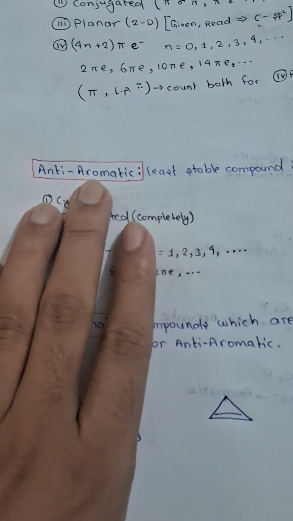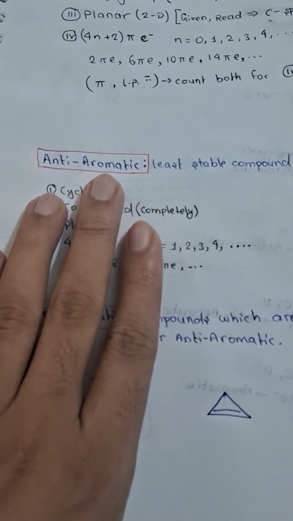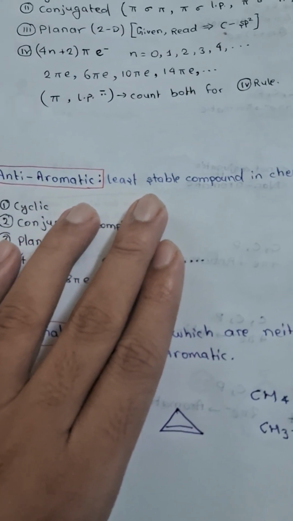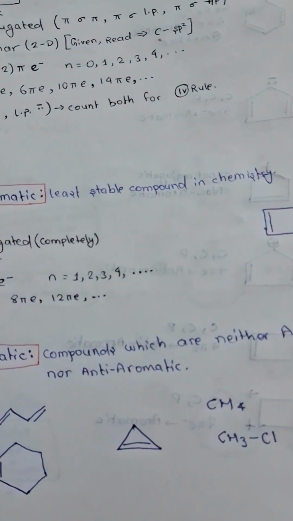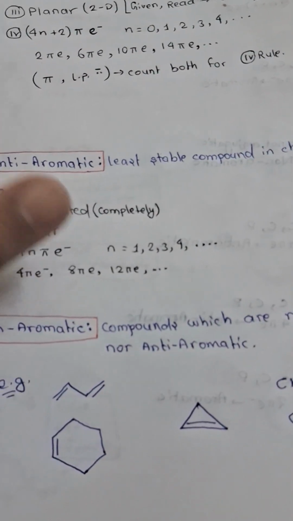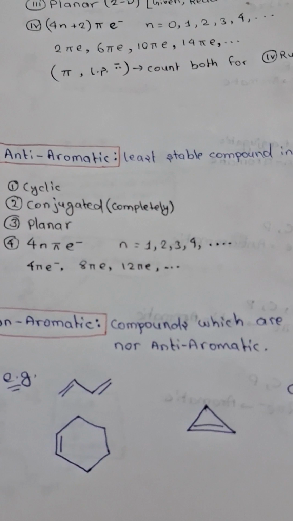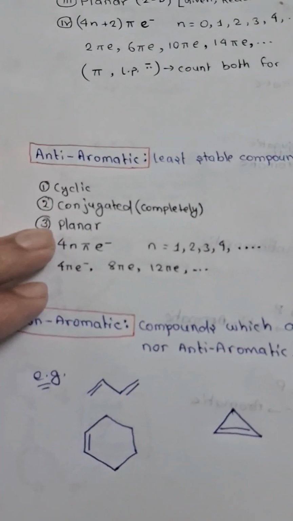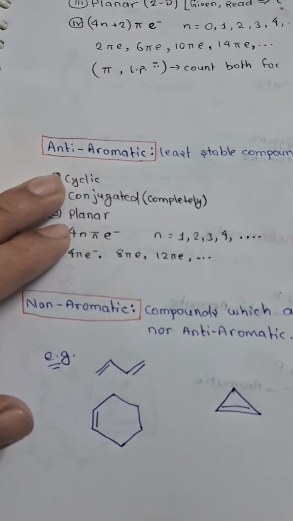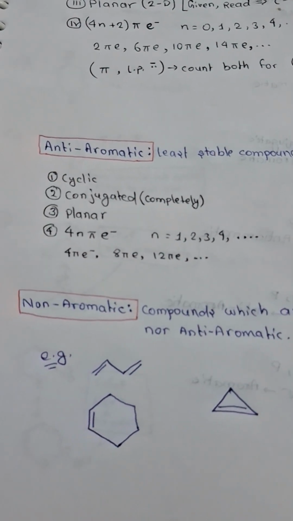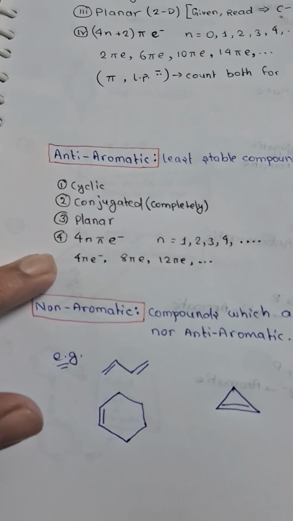Now we'll talk about anti-aromatic compounds. It is the least stable compound in chemistry. If you get an anti-aromatic compound, you should place it as the least stable compound. How will you know that a given compound is anti-aromatic? You'll have to apply these four rules again.